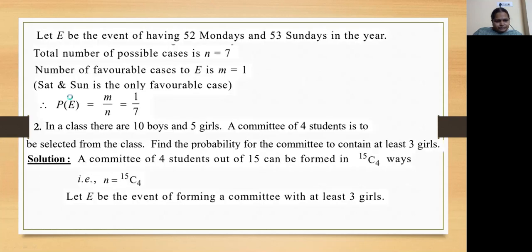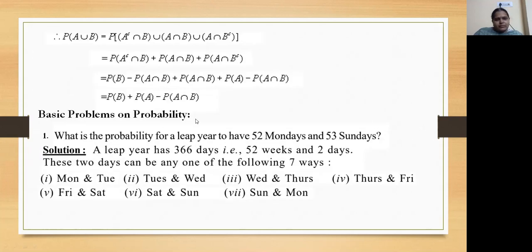Now the basic problems on probability. What is the probability for a leap year to have 52 Mondays and 53 Sundays? First of all, a leap year has 366 days. Divided by 7, we will get 52 weeks and 2 days. The 2 days can be Monday and Tuesday, Tuesday and Wednesday, Wednesday and Thursday, Thursday and Friday, Friday and Saturday, Saturday and Sunday, Sunday and Monday. Our question is we have to get 52 Mondays and 53 Sundays. So for that we have only one chance.